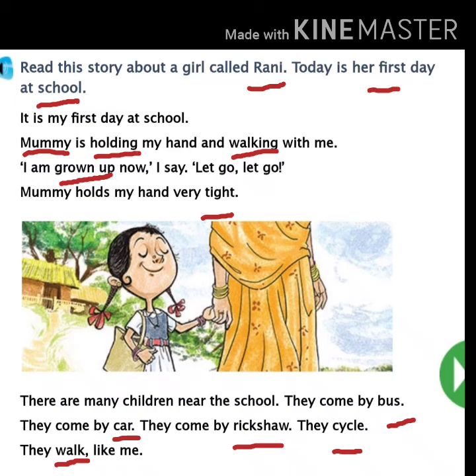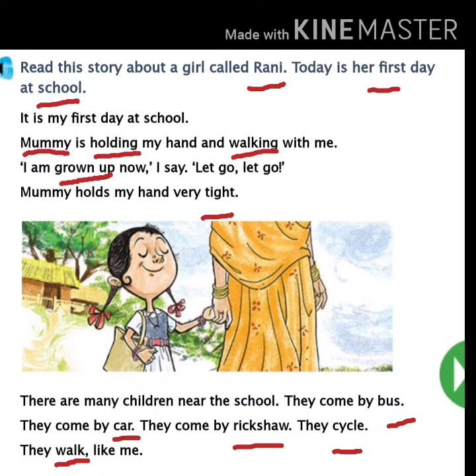B-U-S, bus. Put the finger near the bus, children. B-U-S, bus. Next, car. Underline car, children. C-A-R, car.